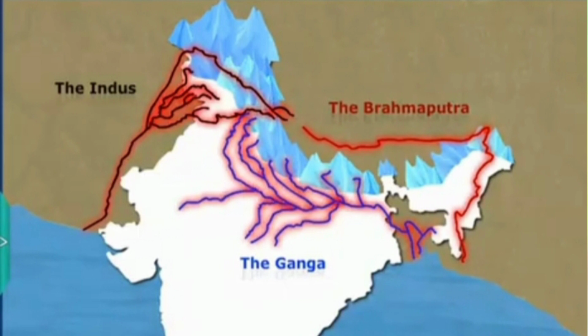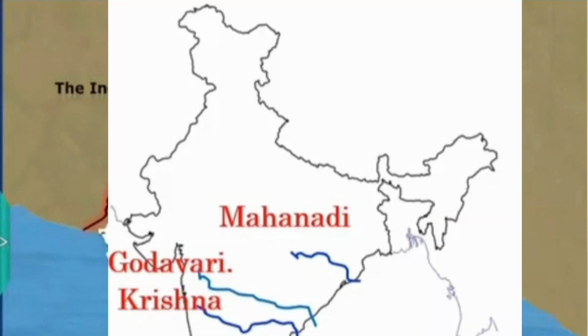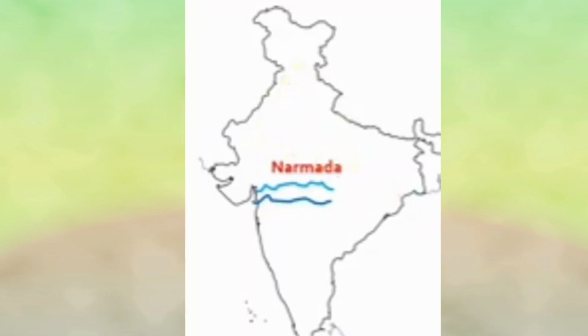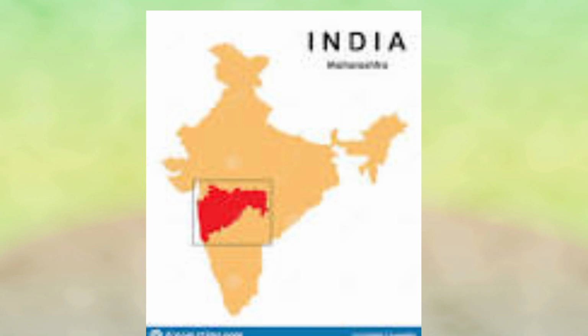What are the tributaries of the Indus river? Like this. The peninsular rivers Godavari, Krishna, Penna, Kaveri, these are very important. Narmada, Tapati, these rivers flowing westwards, are also important in map pointing.